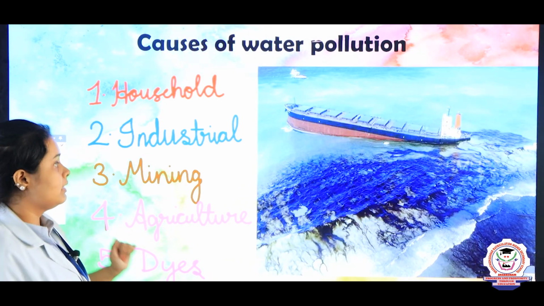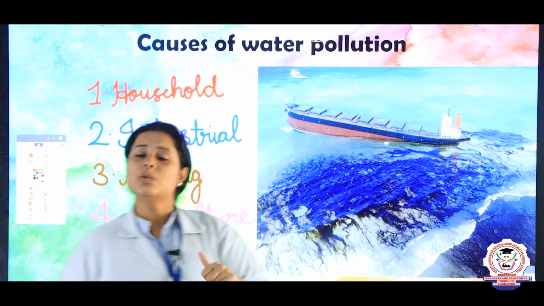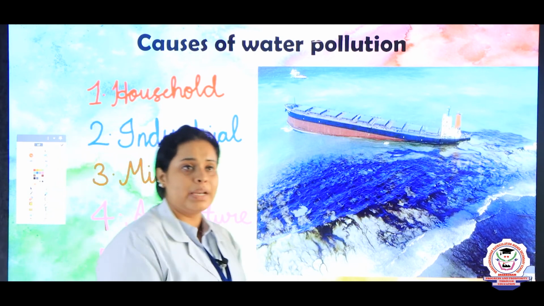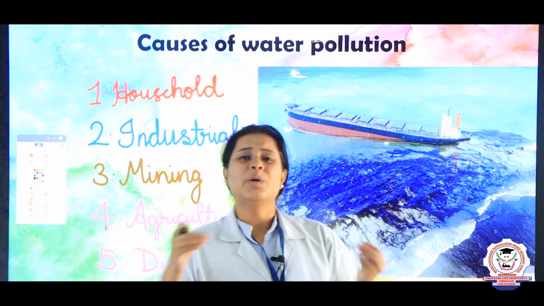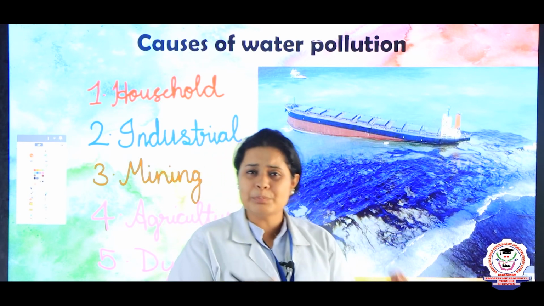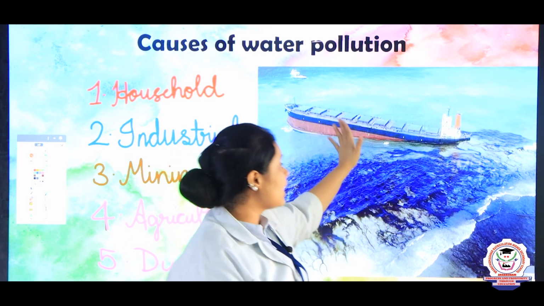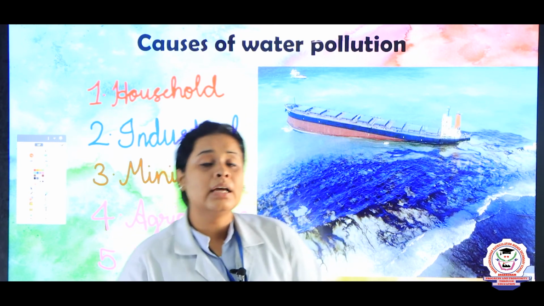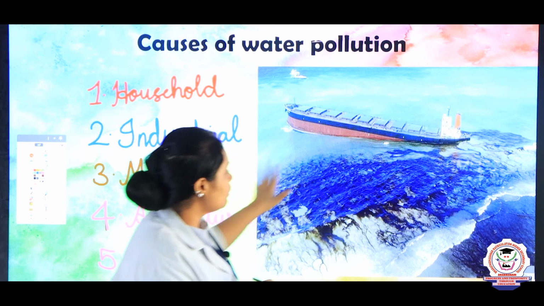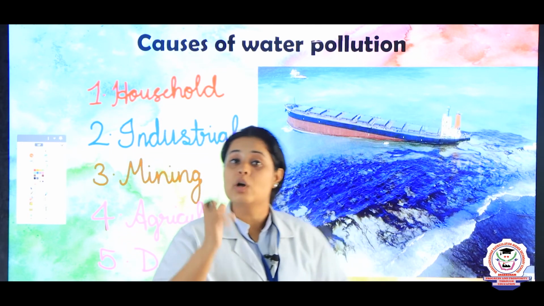And then is the oil spilling. So children, generally what happens is, whenever there is transportation of oil from one place to another, due to the leakage of the ship or any instrument present inside the ship, there can be a leakage of oil. And when there is leakage of oil, you will see that oil and water do not mix.